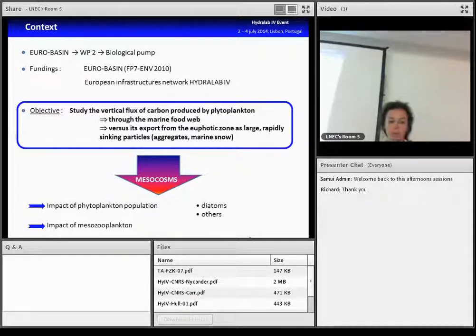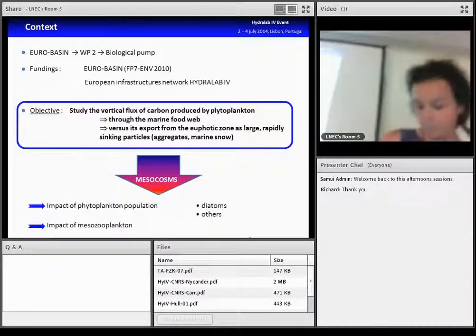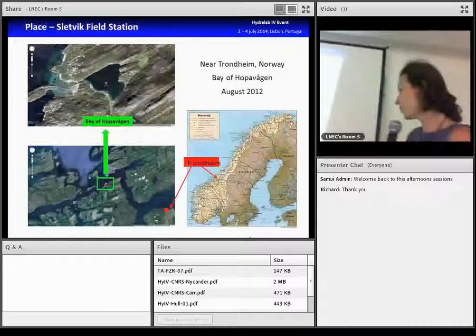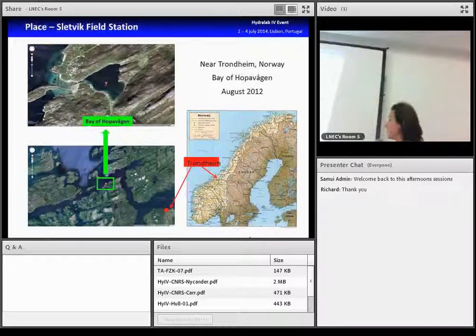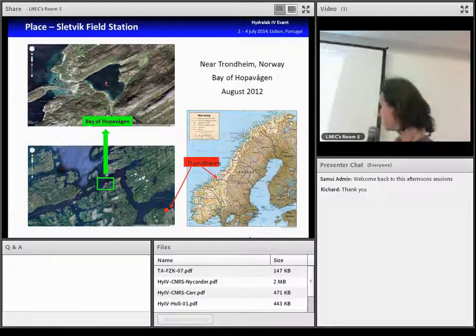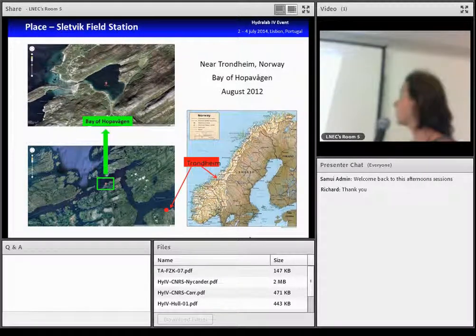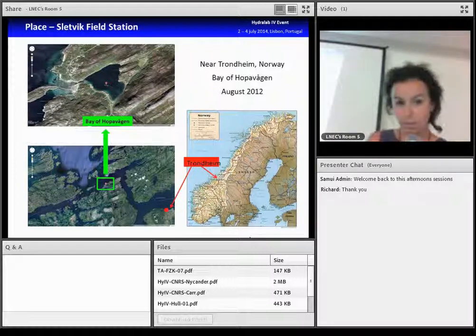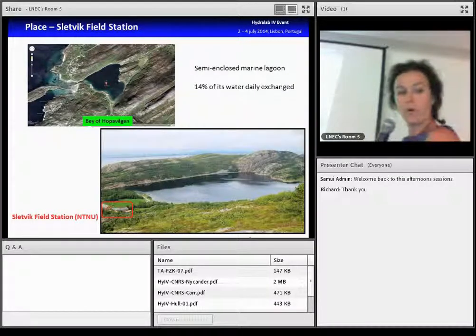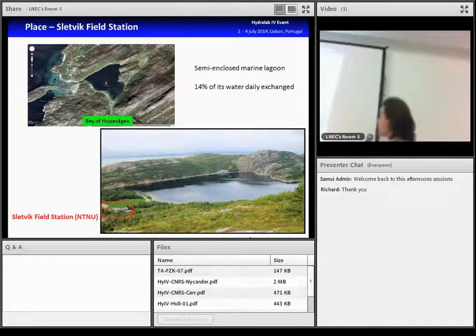So the experiment took place in Norway, near Trondheim, in the Bay of Opavagen during the summer 2012. The Bay of Opavagen is a semi-enclosed marine lagoon of 30-meter depth on the deepest part, and 40% of its water is daily exchanged with the oceans by a narrow inlet.